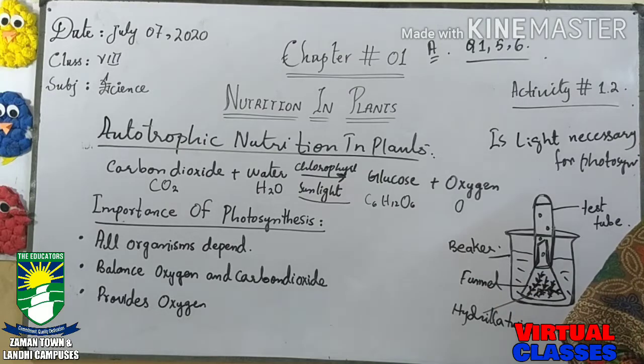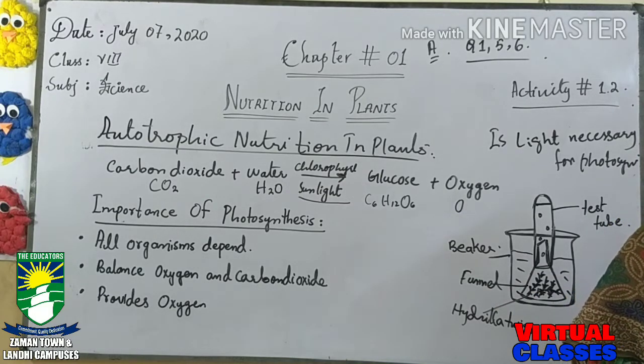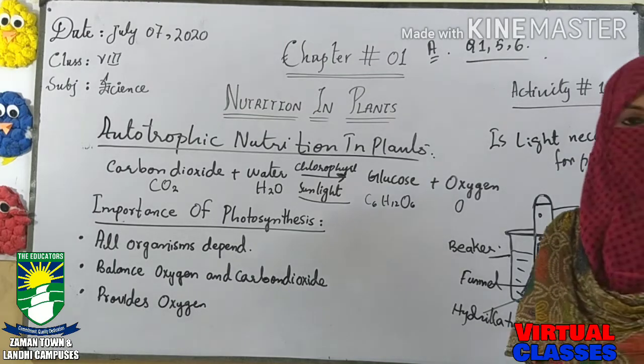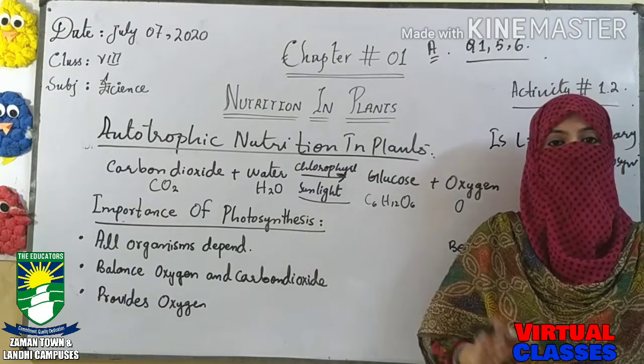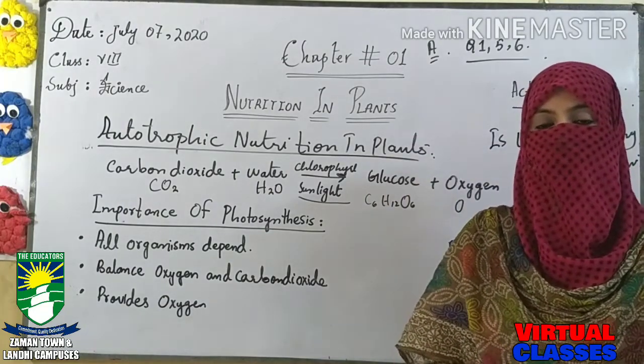The next homework is assessment C, part 2. How would you demonstrate that light is necessary for photosynthesis? You have to write this experiment, activity number 1.2, in the answer, and you have to draw the diagram as well. And the next one is, diagrammatically show how exchange of gases takes place. It is also present on the web portal.